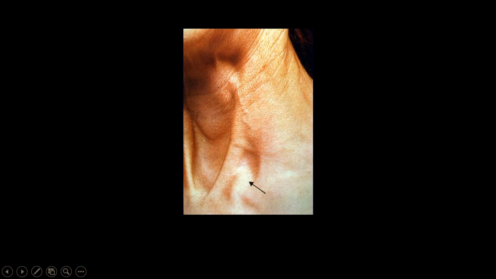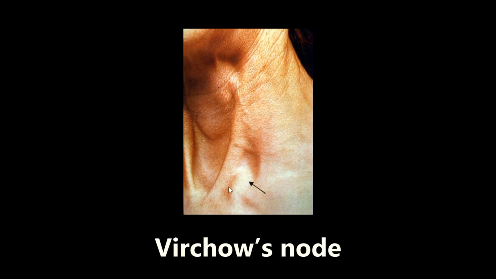This next one is an example of Virchow's node, and you see it right here. Virchow's node is a left supraclavicular lymph node, right above the clavicle, that can be a sign of metastasis of cancer from the stomach. It's a pretty random finding, but I've seen questions on this as well. If they tell you about some type of mass right above the clavicle on the left, and the patient has fatigue, weight loss, that kind of stuff, you want to be thinking about a Virchow's node and metastasis of cancer from the stomach. This lymph node will be hard and enlarged if that is the case.